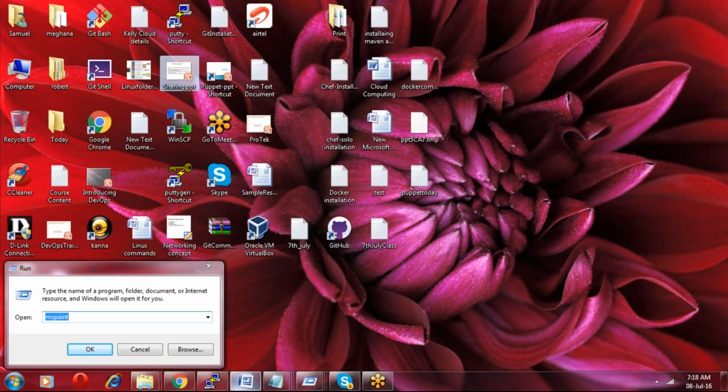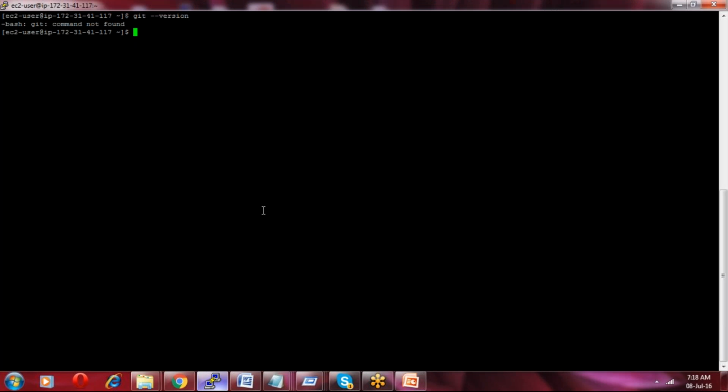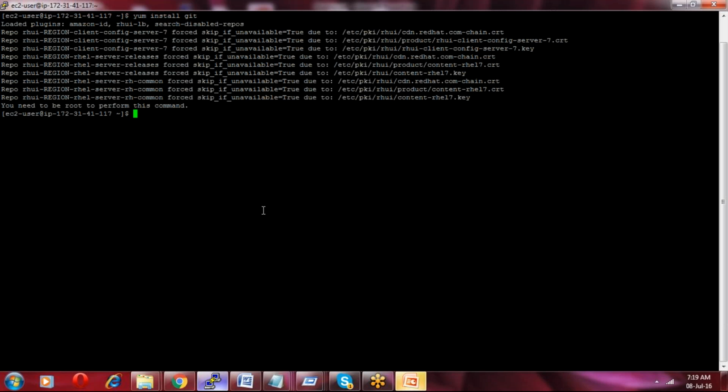Okay. So yesterday we have seen how to install the Git. How can I install the Git? yum install git, if it is not there. Yum install git in CentOS. It is saying you need to be root to perform this command. So sudo -i, and then yum install git will install the Git.